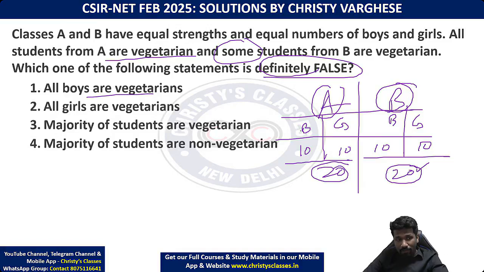Is it definitely false? No, all boys being vegetarians is possible because in class A all are vegetarians. These 10 are vegetarians, these 10 are vegetarians.